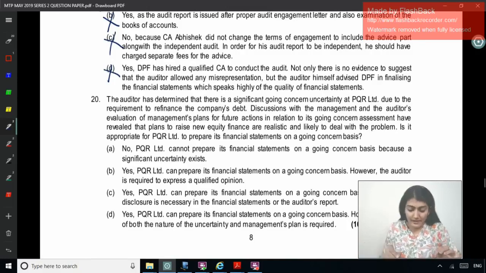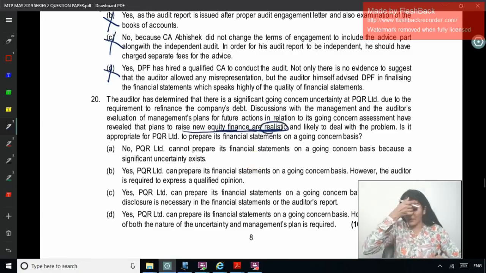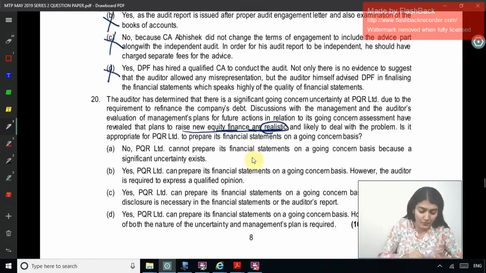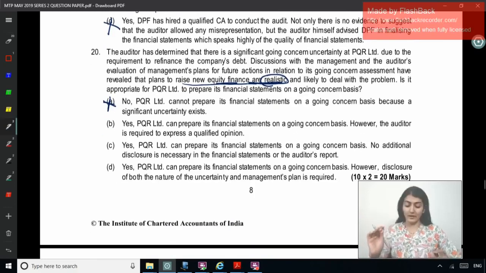Right? So, is there a material uncertainty? Yes. Are there management plans? Yes. That there is a significant going concern uncertainty due to the requirement to refinance the company's debt, and that the plans to raise new equity finance are realistic. No, PQR cannot prepare its financial statements on going concern because a significant uncertainty exists. No, just because there is a significant uncertainty, you cannot say you cannot prepare on going concern.